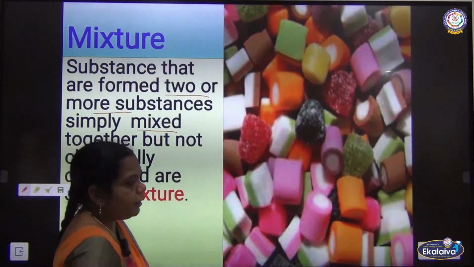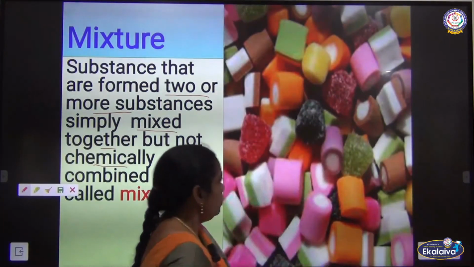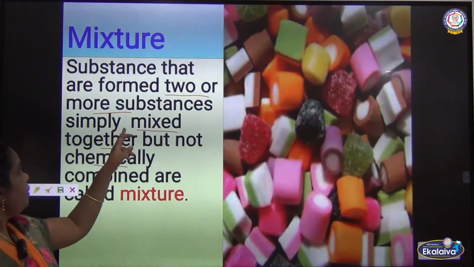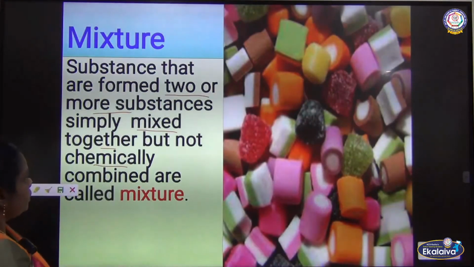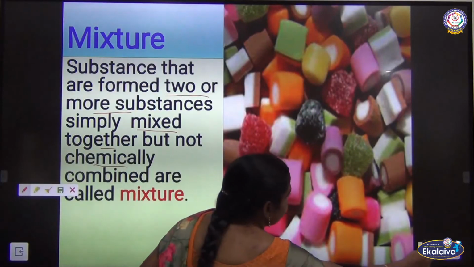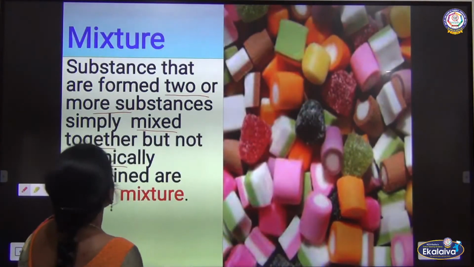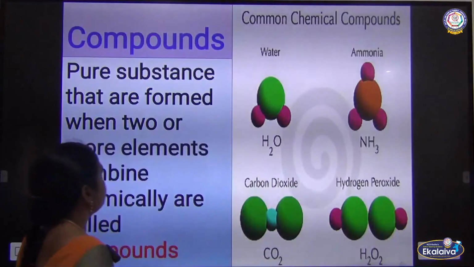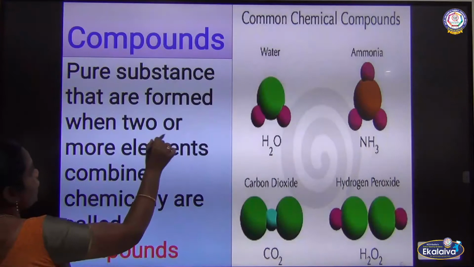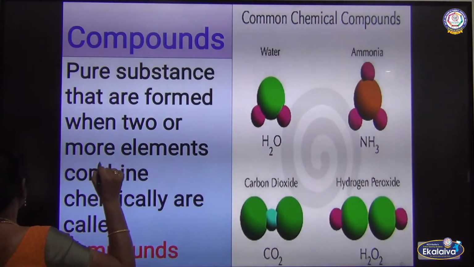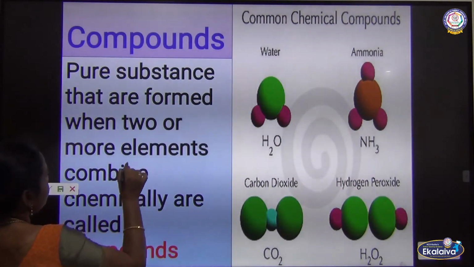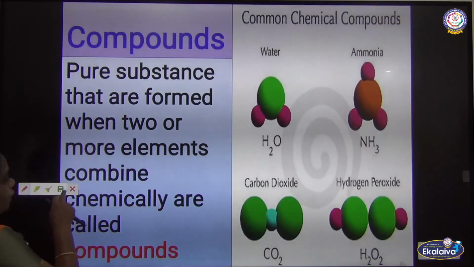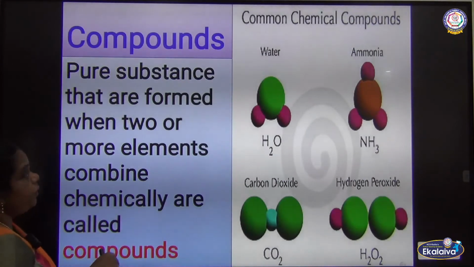You have to see the difference between the compound and the mixture.